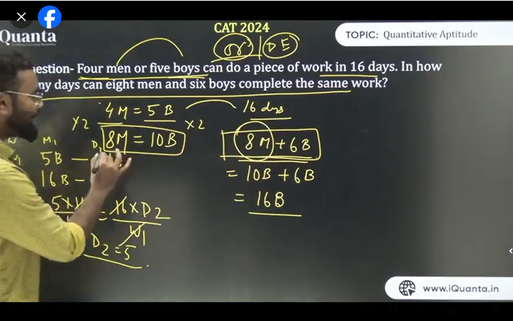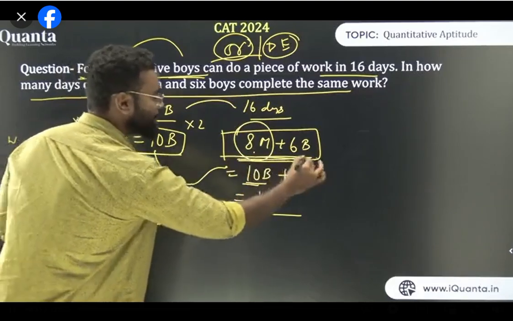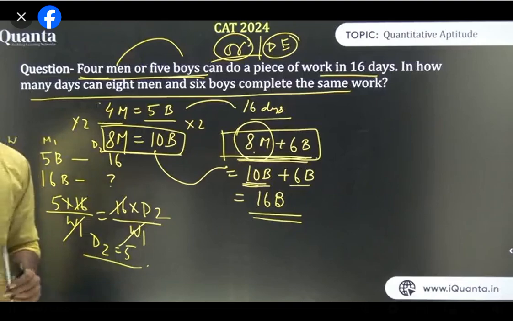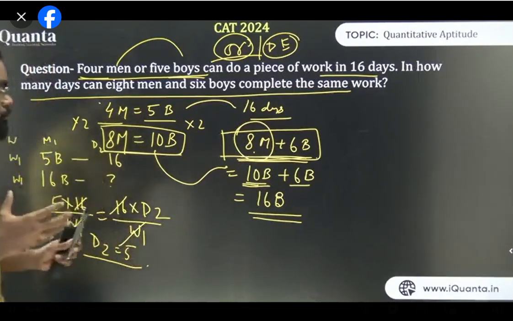So what I did, I found 8 men equal to 10 boys and I replace it here. So 8 men is the same as 10 boys. So 8 men plus 6 boys is nothing but 10 boys plus 6 boys, which is 16 boys. Am I clear? I am converting two variables into the same one. So it's two variables in the same one.